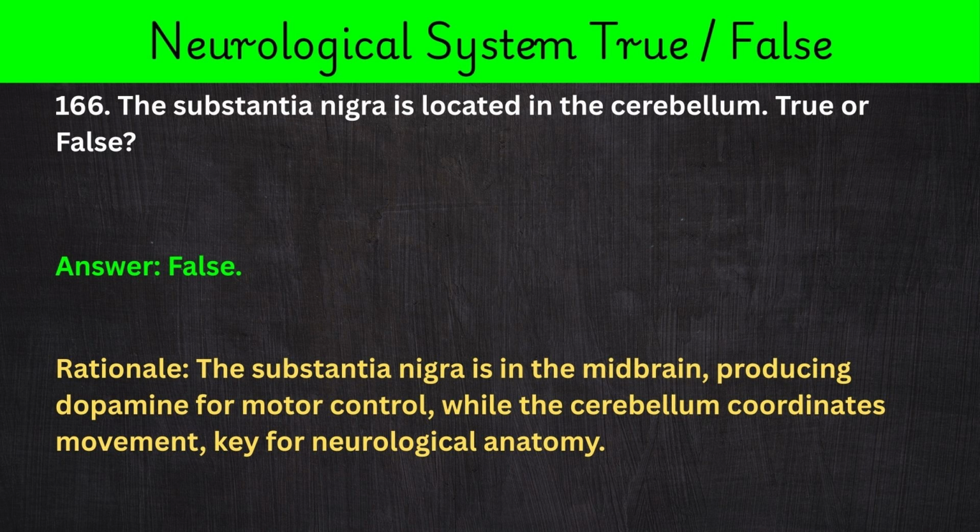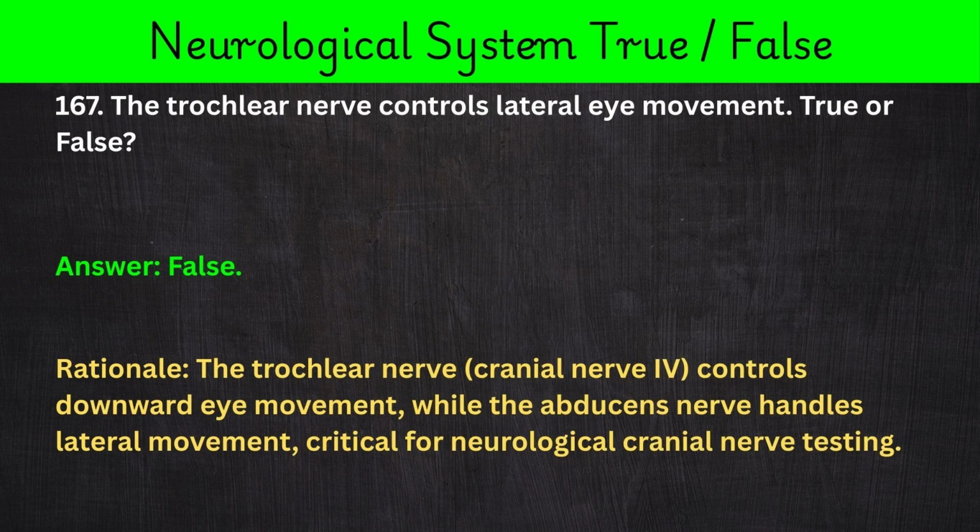166. The substantia nigra is located in the cerebellum. True or false? Answer: false. Rationale: the substantia nigra is in the midbrain, producing dopamine for motor control, while the cerebellum coordinates movement, key for neurological anatomy.